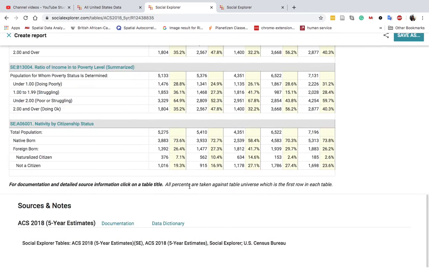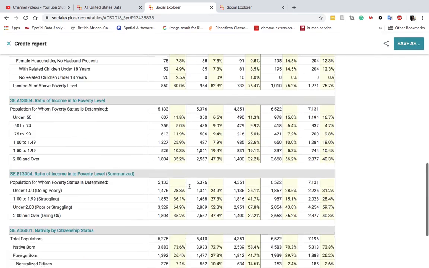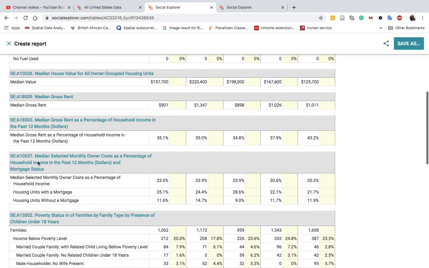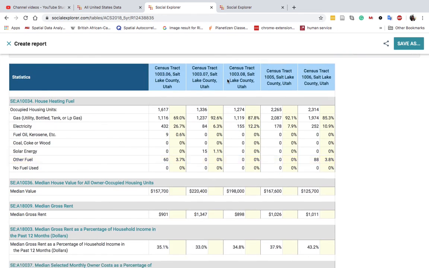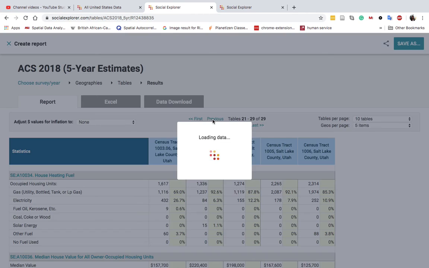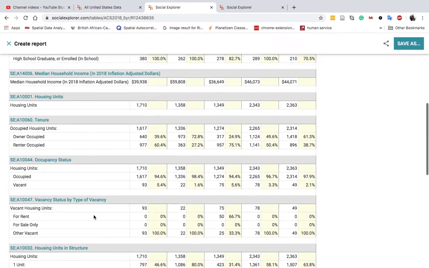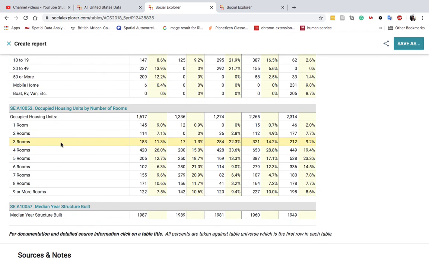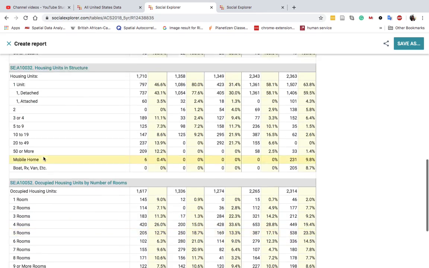I wonder if we even added them. Oh yeah, it shows here. Oh, I see. Okay, let's go to previous. So I added it to the housing data. So you have here occupied housing units by number of rooms, the data we were looking for.